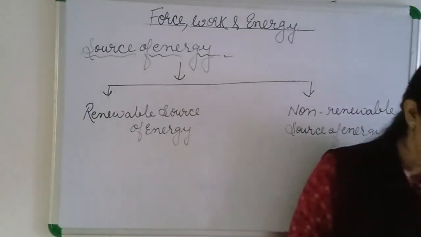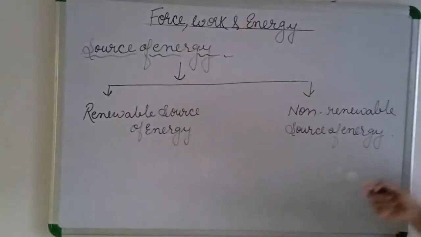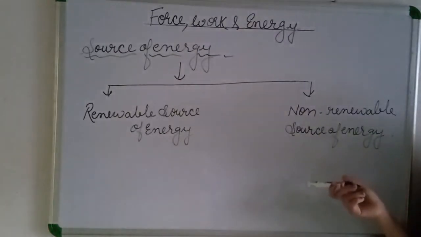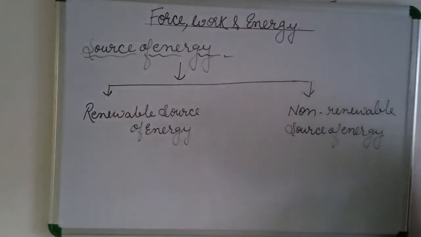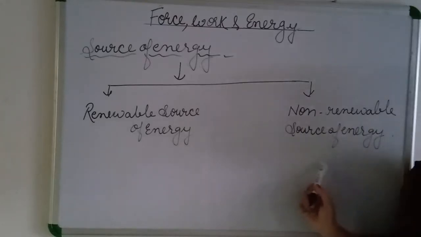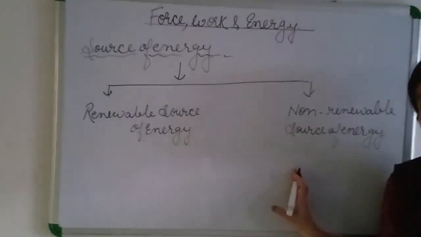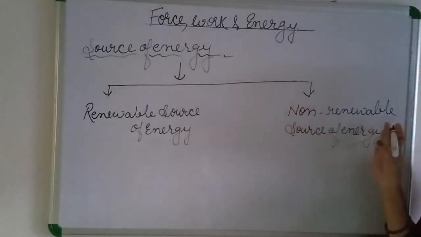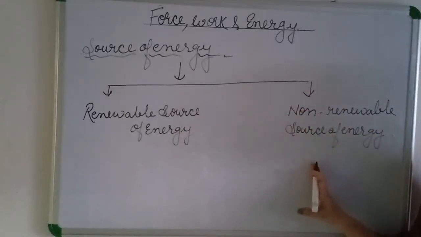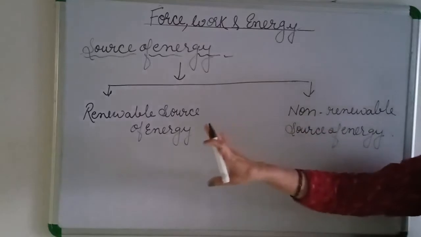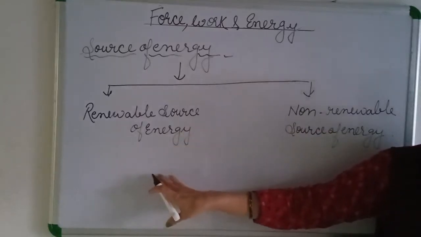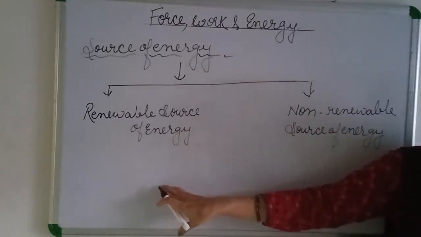So we have divided energy into two parts: renewable source of energy and non-renewable source of energy. The fossil fuels are very difficult to replenish as they take millions of years. I am saying the time span is more here. This also we can make, but it will take more time. So we say it is non-renewable. Within a minute we are not getting it, but renewable sources of energy we can get again.